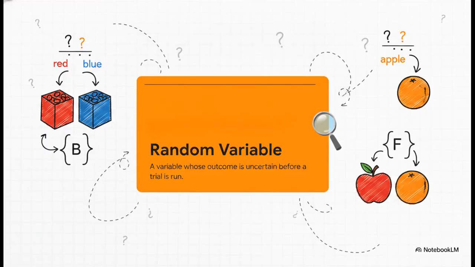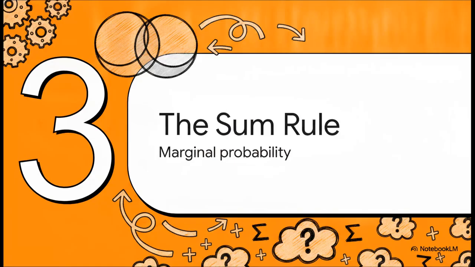In the language of machine learning, both the box we pick and the fruit we draw are what we call random variables. These are simply variables whose exact outcomes are uncertain before we actually run our trial. We can denote the random variable for our box as B, which takes the values of red or blue, and we denote the fruit as F, taking the values apple or orange. By clearly defining these random variables, we're bringing those abstract x's and y's you see in math textbooks into everyday reality.